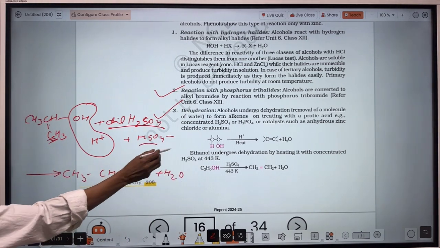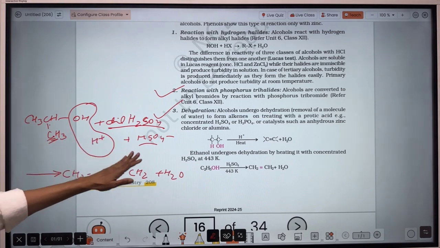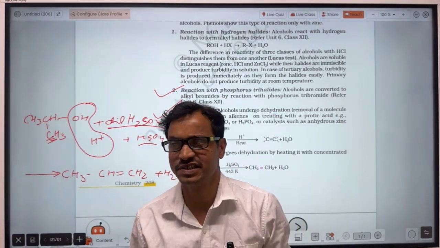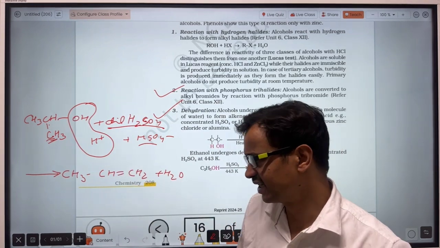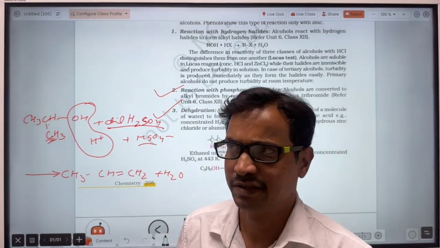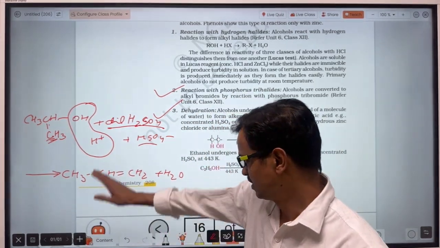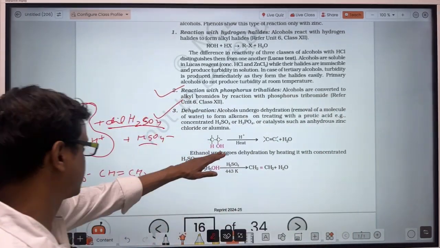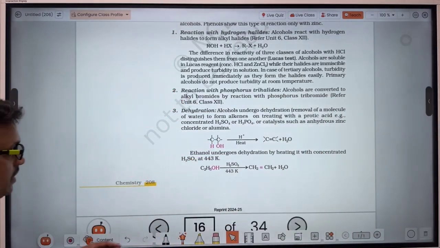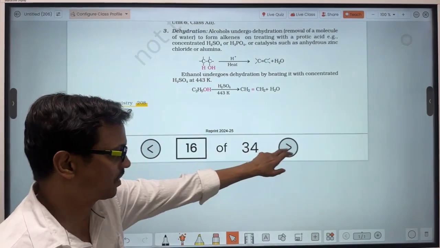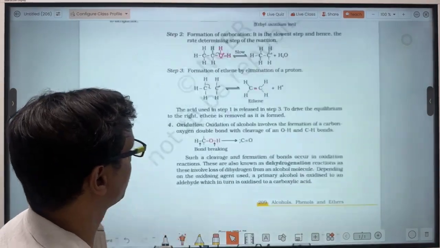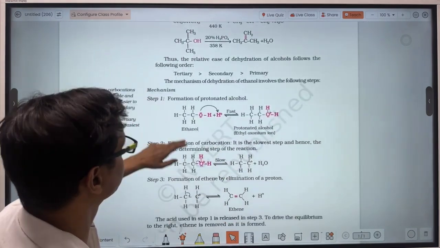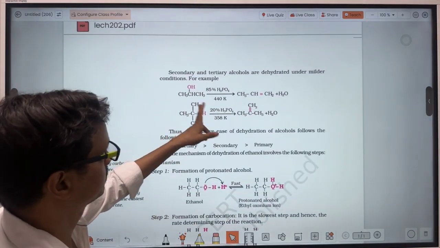The H+ ion released from here will combine with HSO4- to form H2SO4. Its mechanism you will also have to study. That's why I am not telling you in detail about that mechanism here. I shall tell you in detail after finishing the reactions. Like this the reaction takes place. Dehydration means removal of water. During that course you have seen that water was removed during that process. Same here.